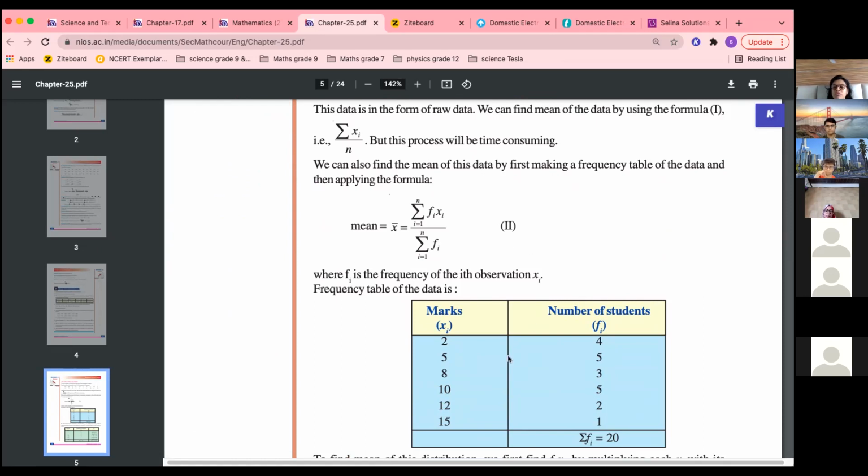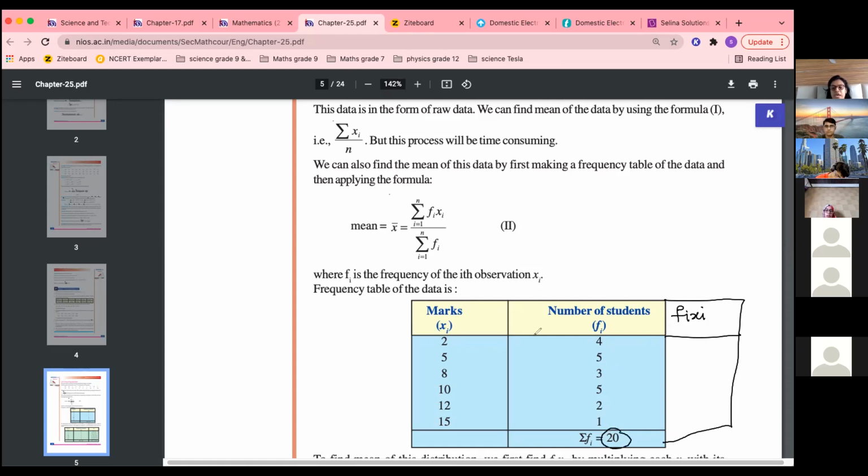Now we have a formula for this. Formula is sigma fi xi upon sigma fi. Okay, now what is fi xi? For this, what do we do in the table? This is the formula, fi xi upon sigma fi. The value of i is from 1 to n. Now what is fi? When you have a frequency table, make one more column with it, fi xi. Now sigma fi means the sum of all the frequencies, so it is 20. So this is sigma fi.